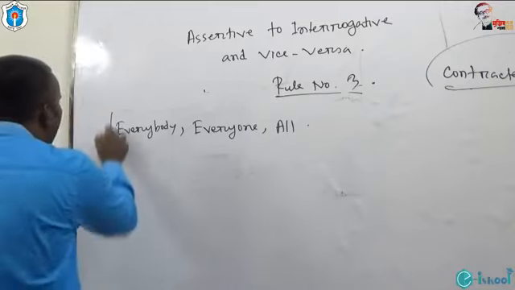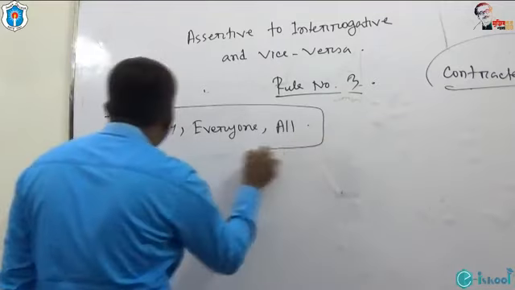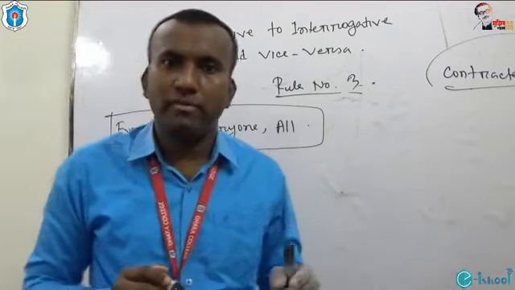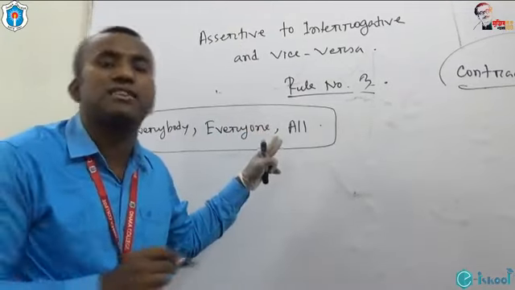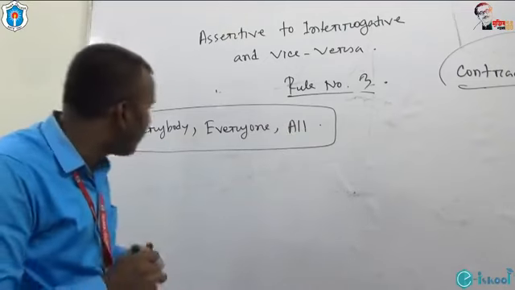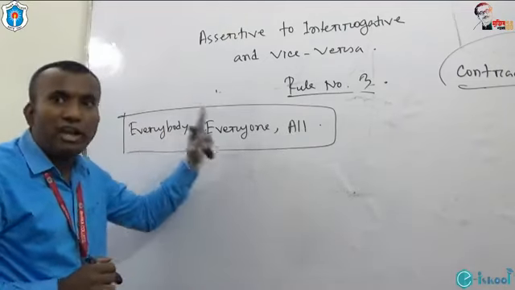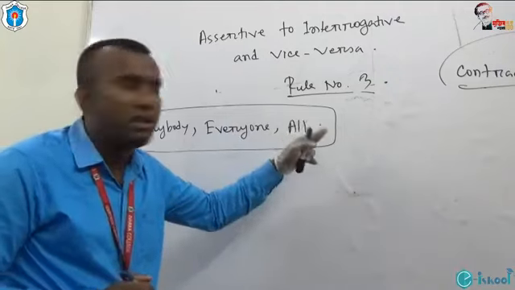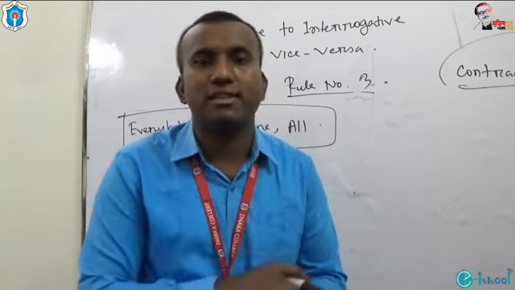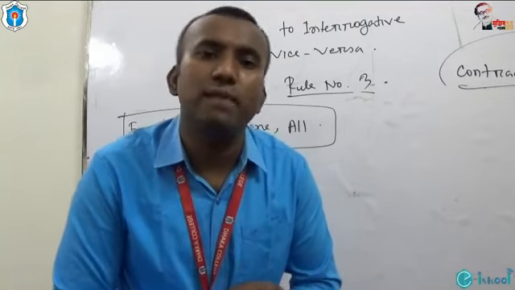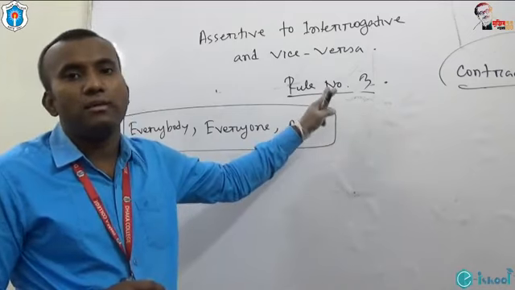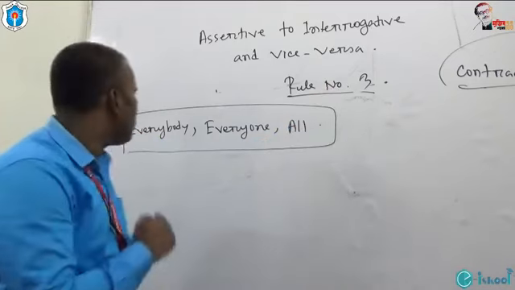If you get any use of everybody or everyone or all as the subject of assertive sentences, this rule will be in force.